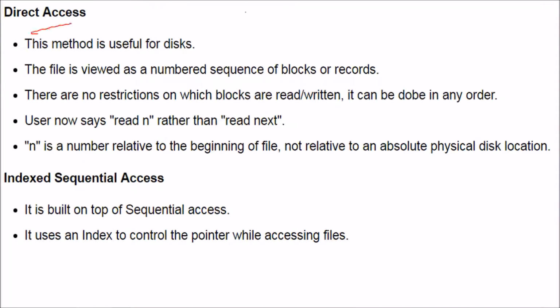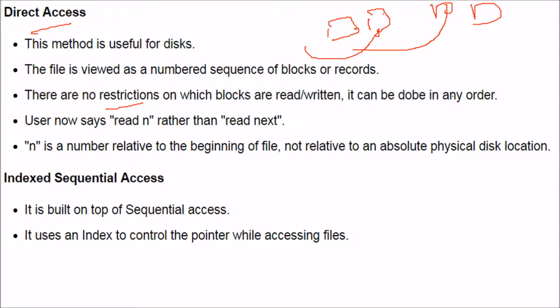Direct access. This is useful for disk. The file is used as a number of blocks or records, and these can be directly accessed. So the file is viewed as a sequence of blocks or records, and there are no restrictions on which blocks are written or read.